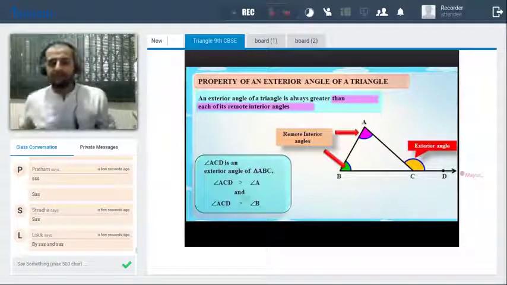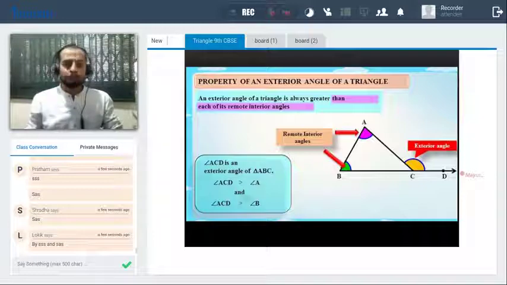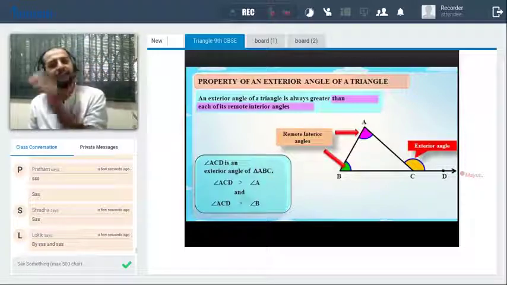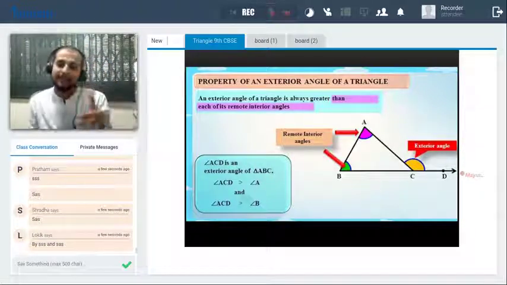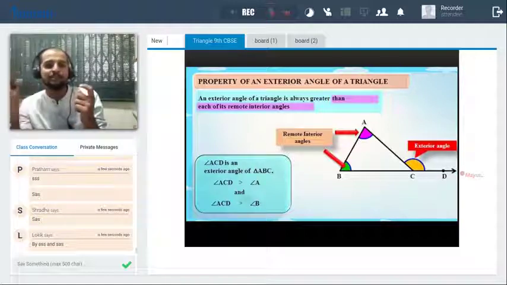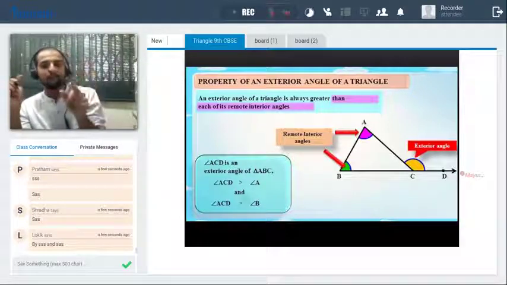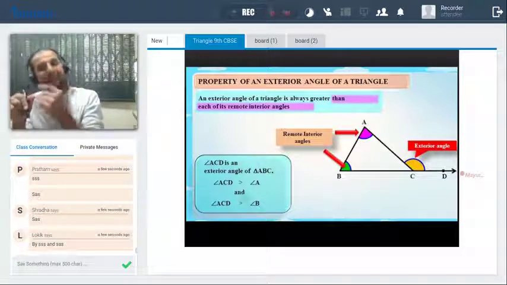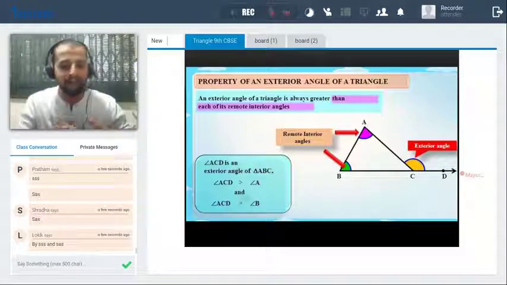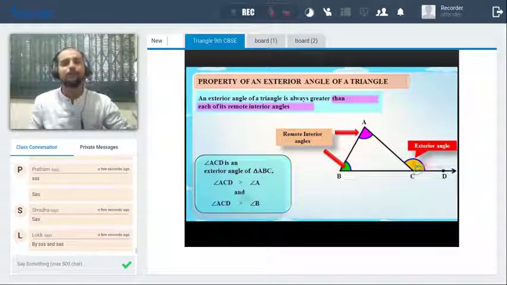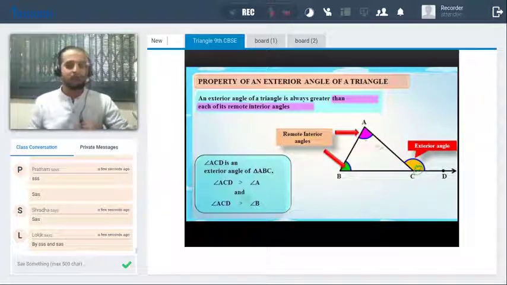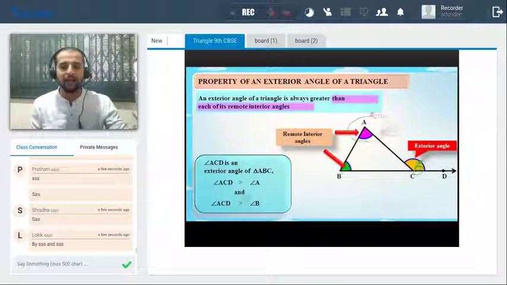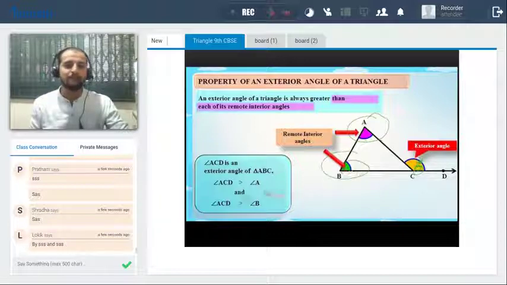Okay, now this is the last concept that we are taking in this session. So first, the property of an exterior angle of a triangle. We have already seen how many exterior angles there are. What is exactly the property? That the sum of the two remote interior angles is equal to the exterior angle. That means ACD is equal to angle A plus angle B. That is not what we are going to study now. ACD is always greater than either of the two remote interior angles. So ये जो yellow वाला angle है, which is always greater than ये जो purple and the green angle. Clear? So ये angle always इन दोनों से greater रहेगा. That is what the statement says. This angle is greater than angle A, and angle ACD is greater than angle B.